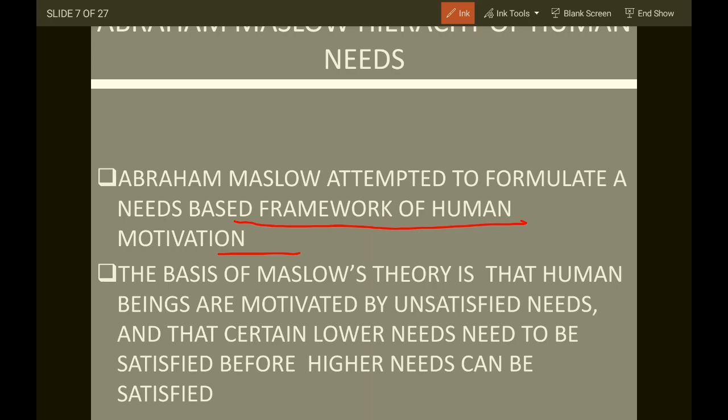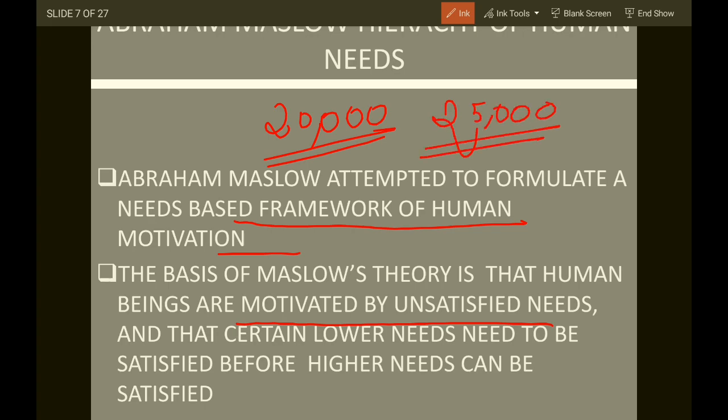In this pyramid-like structure, when one need is fulfilled, another need arises, and that leads to motivation. The basis of Maslow's theory is that human beings are motivated by unsatisfied needs, the needs which are not fulfilled. For example, I'm getting 20,000 in an organization. Now I've joined a new organization and I'm getting 25,000. I will be motivated because this was not satisfied previously. But if I join a new organization and I'm getting 15,000, I will not be satisfied. Why? Because this was earlier satisfied.